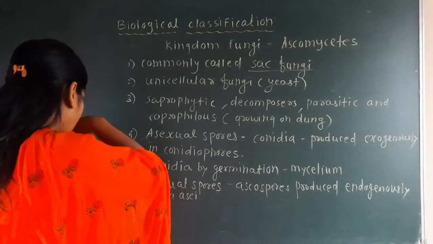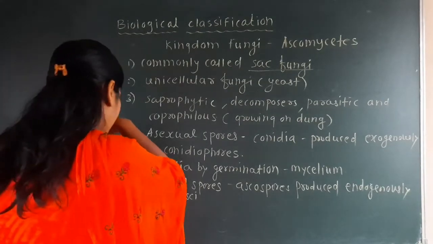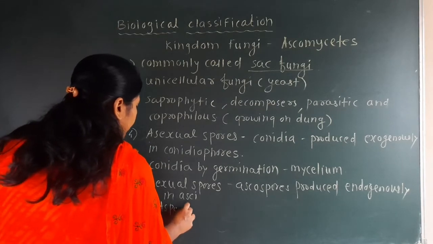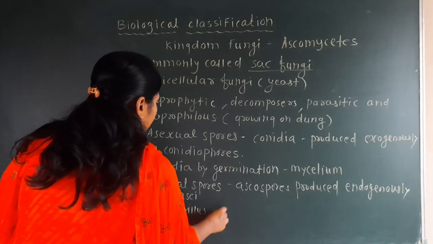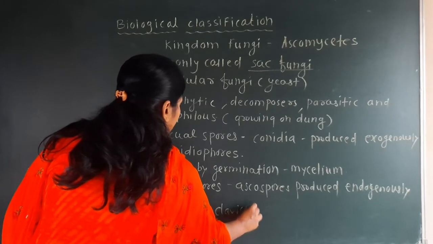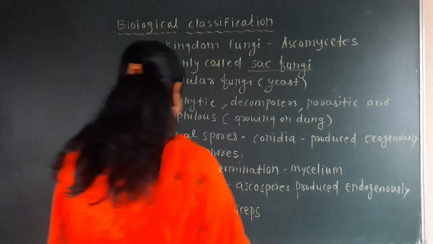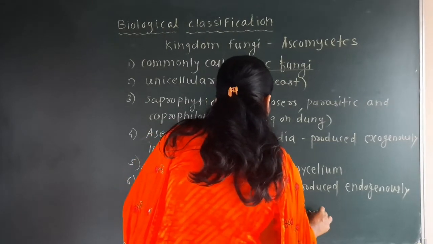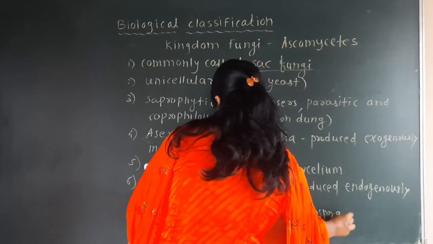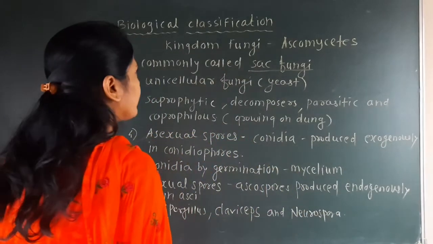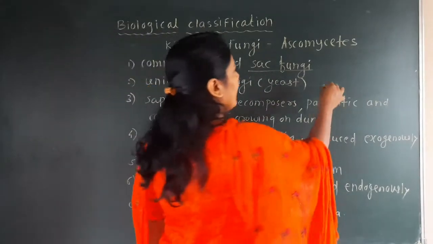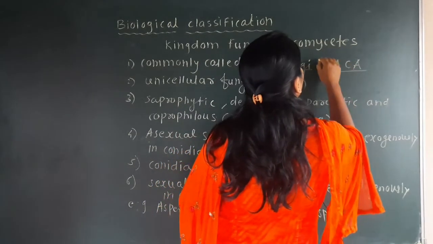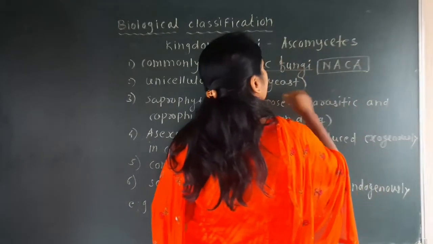And last we will see the examples, that is Aspergillus, Claviceps, and Neurospora. So a trick is there, that trick we will discuss. NACA, NASA.